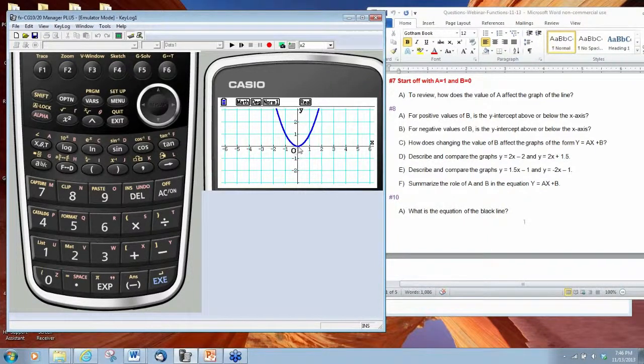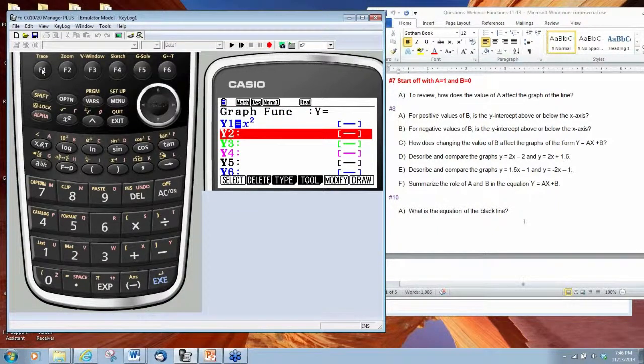Now, one of the things we can look at here is some of the properties of the parabola. Well, the parabola has a lot of the same properties of the absolute value. We have a domain here that's going to be all real numbers. We're going to have a range that's all y values greater than or equal to 0. We've got a vertex here at 0, 0. But now we want to manipulate this parabola guy. So what we are going to do in y2 is type in alpha a times x squared. Press execute to store it.